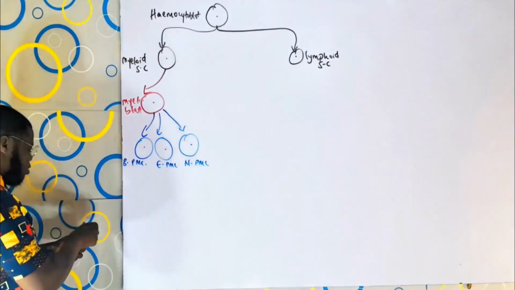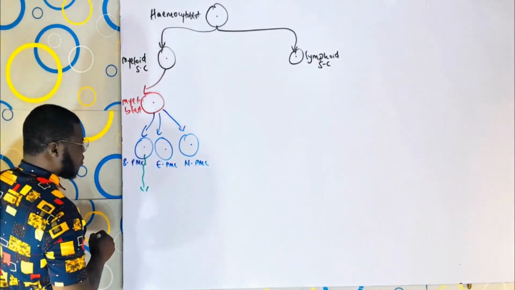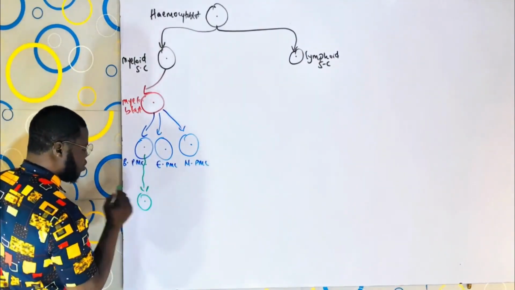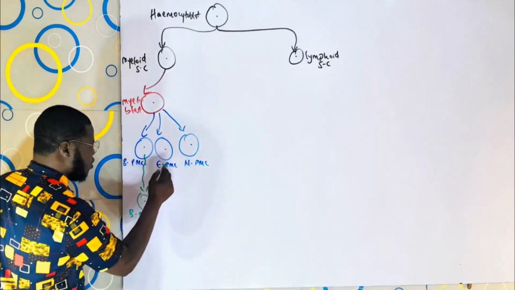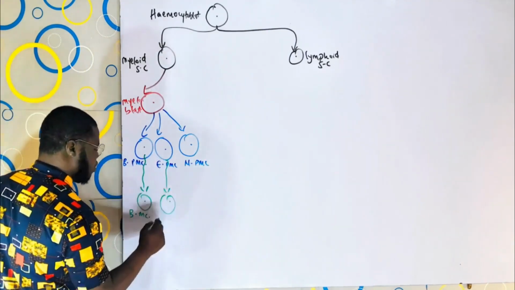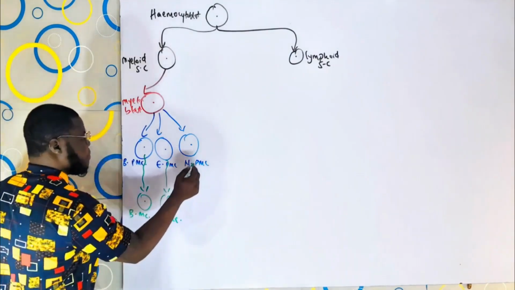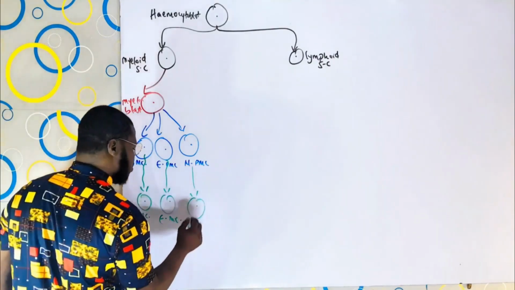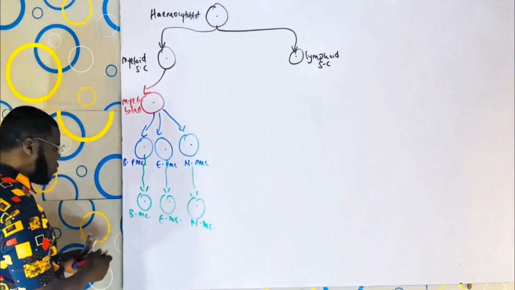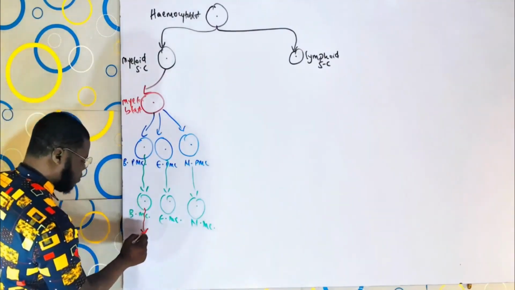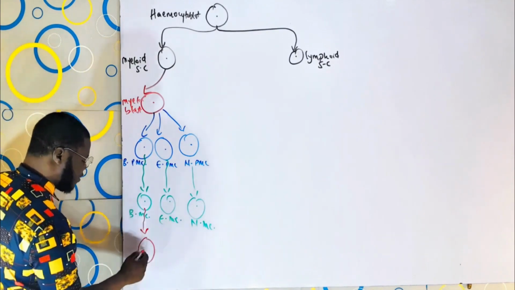And from there, it graduates to become a myelocyte proper. So you have basophilic myelocyte, eosinophilic myelocyte, and neutrophilic myelocytes. And finally, they are going to become the normal cells. Although they pass through a stage called the band cell when they are released into the bloodstream, but forget about that for now, guys.